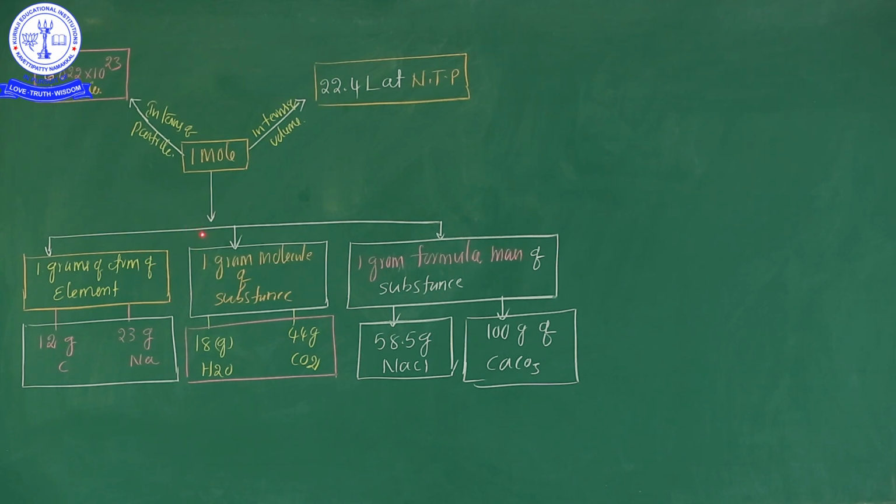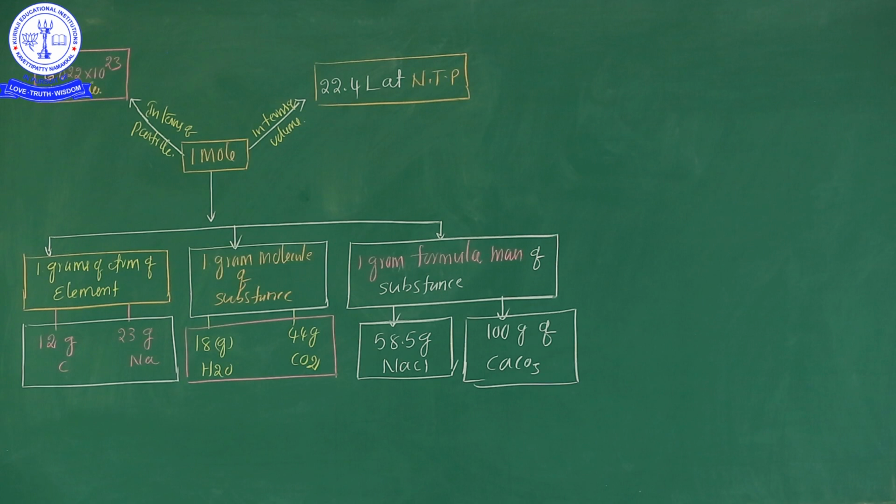Okay? Now see here, 100 grams of calcium carbonate is considered as 1 mole, and 58.5 grams of NaCl is considered as 1 mole. And similarly here also, 18 grams of water is considered as 1 mole and 44 grams of carbon dioxide is also considered as 1 mole.